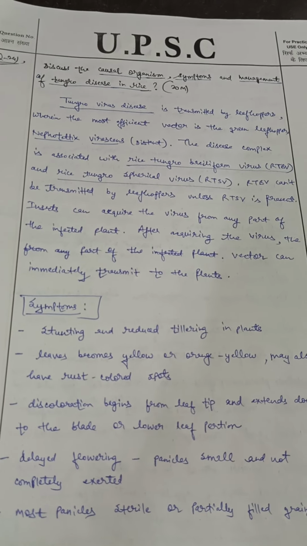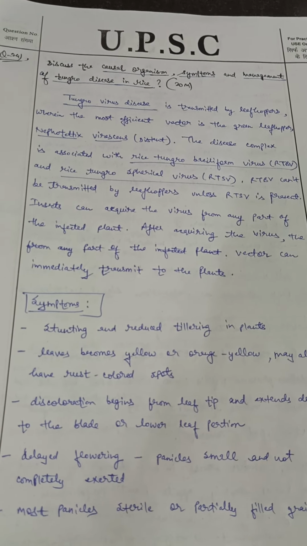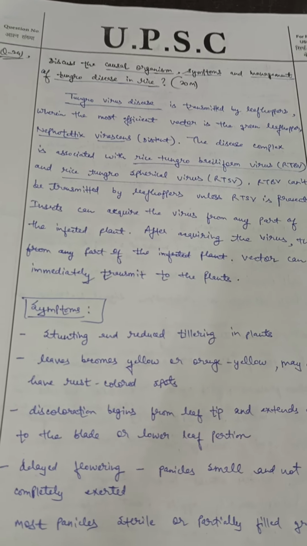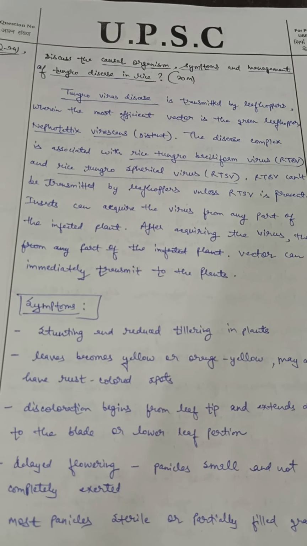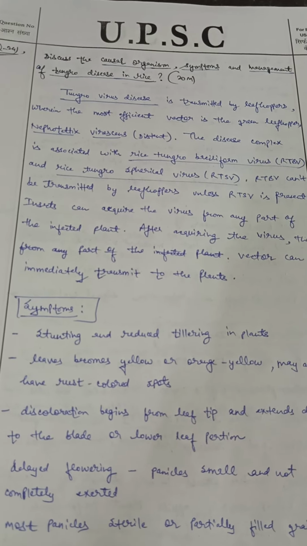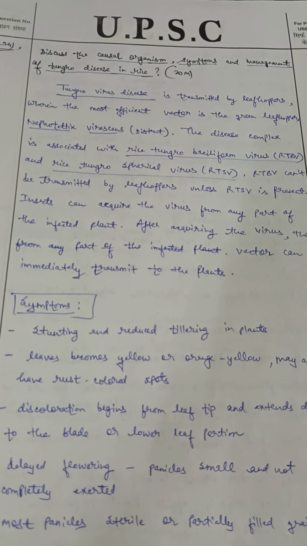Hello everyone, this is the UPSC 2024 Agriculture Optional Paper 2 question paper. So the question is, discuss the causal organism, symptoms and management of Tungro disease in rice. It is a 20 marks question and you have to attempt it in the range of around 350 words.